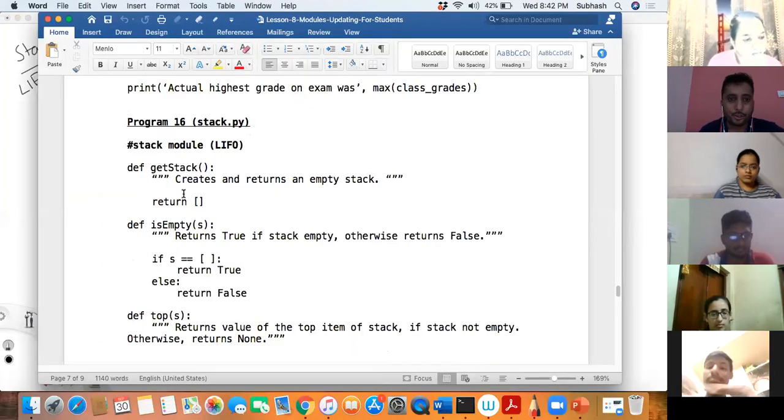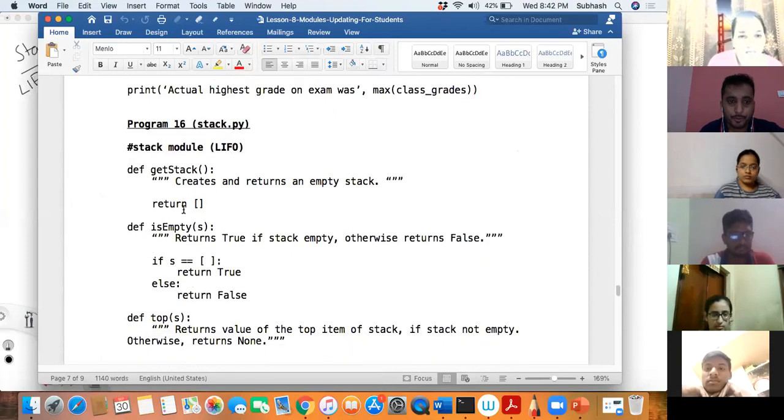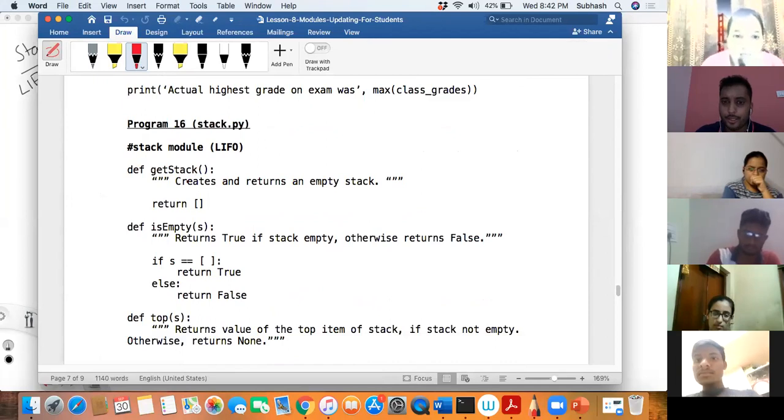Okay, so from where shall we start? Shall we start from here for the first one? Revanappa, you ready? Yes, sir. What is happening in this first one? We are defining the getStack, sir. Yes, so we are writing a definition for the function getStack. The docstring says it creates and returns an empty stack.